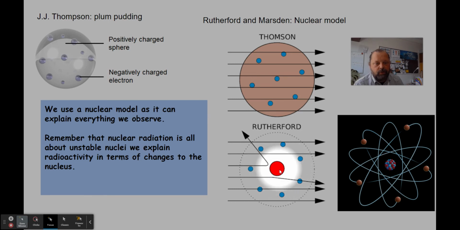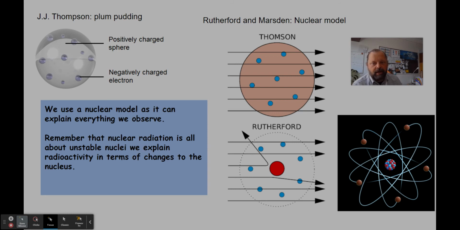Later on, neutrons were proved to have existed, and the new model of the atom looks like this diagram here, with a central positive nucleus with most of the mass of the atom concentrated at the center, being orbited by negatively charged electrons.